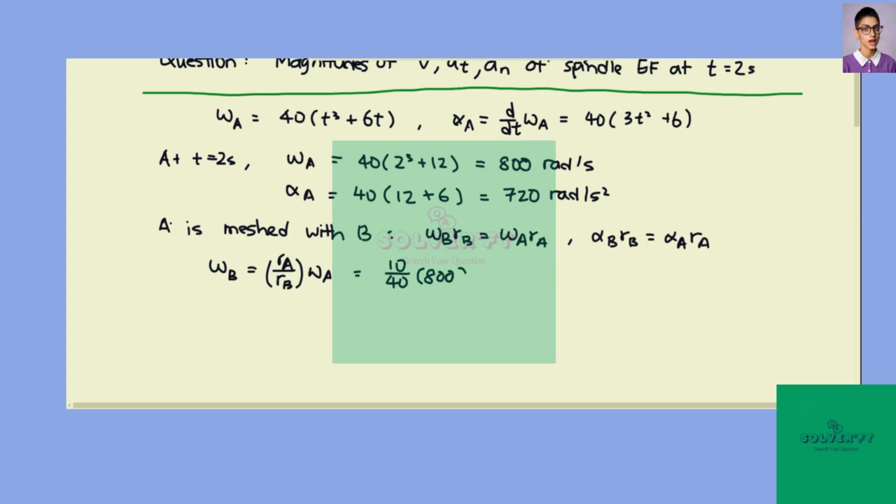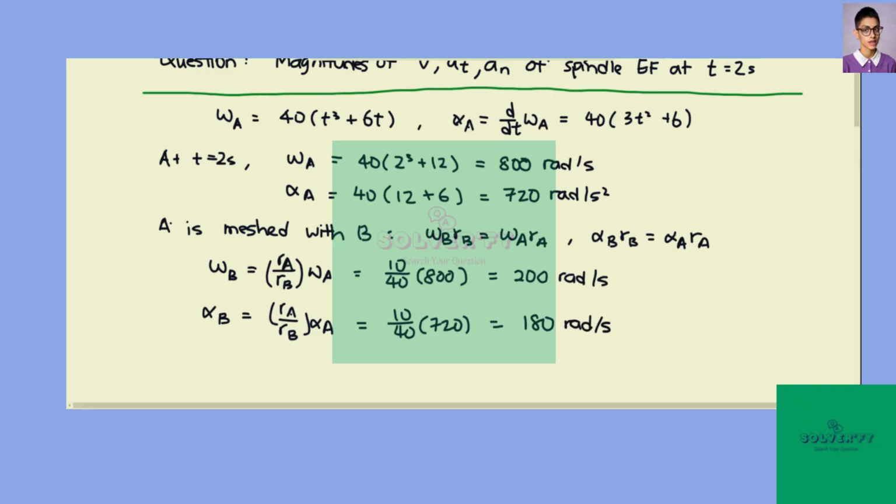So omega B is 200 radians per second. And then alpha B, same formula, RA over RB times alpha A is 10 over 40 times 720. So this is 180 radians per second square.